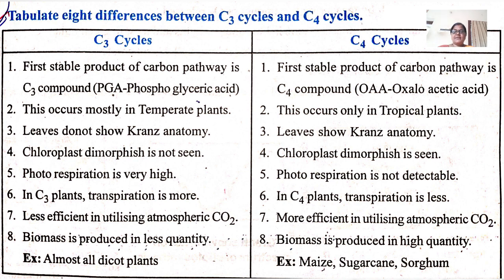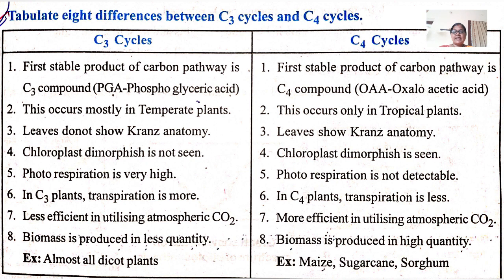Differences: write 8 differences between C3 and C4 cycles. In the C3 cycle, the first stable product of the carbon pathway is a C3 compound, that is phosphoglyceric acid. When it comes to the C4 cycle, the first stable product of the carbon pathway is a C4 compound, that is oxaloacetic acid, OAA.